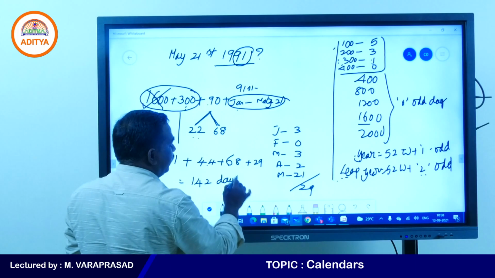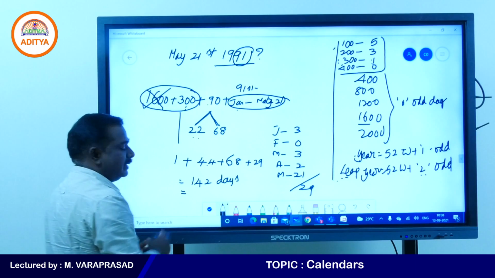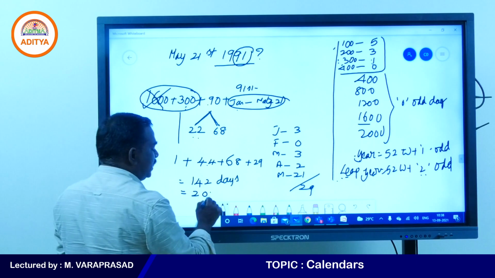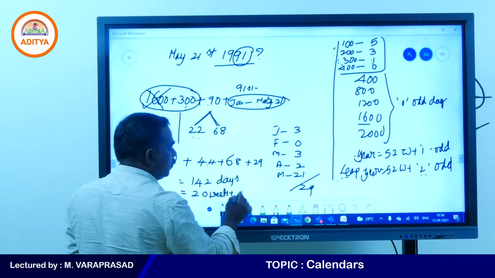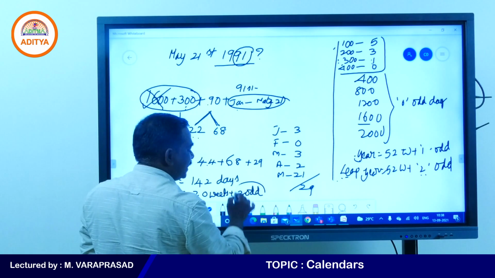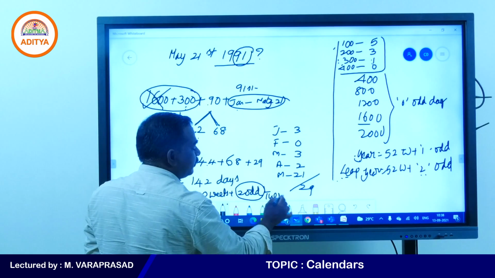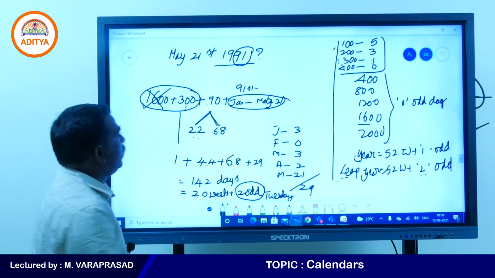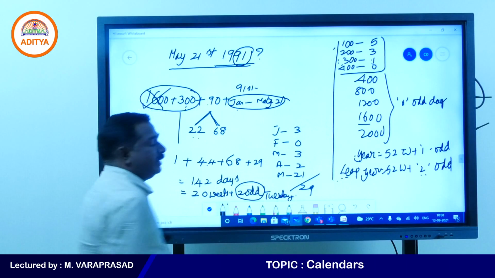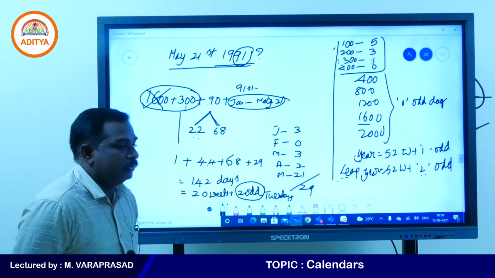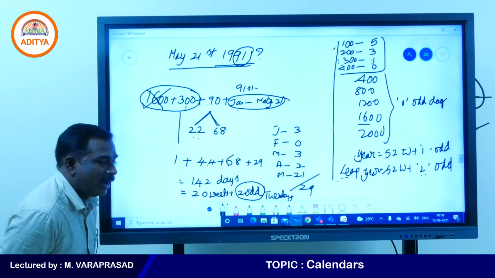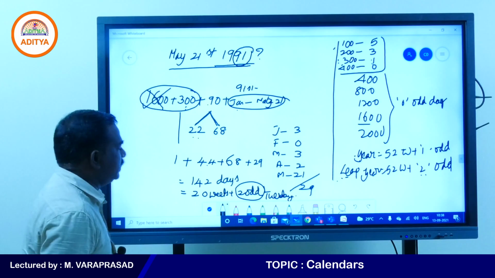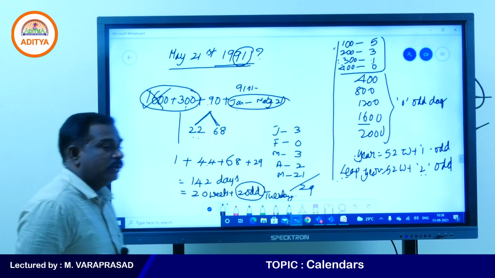142 days means how many weeks plus how many odd days? Divide by 7. 7 20s are 140. 20 weeks exactly plus 2 odd days. So what is the second day? That is Tuesday. So Rajiv Gandhi was assassinated on Tuesday only, May 21st, 1991, in Perambur, Tamil Nadu state. Such types of dates will be given in exams. I think all of you got Tuesday only.